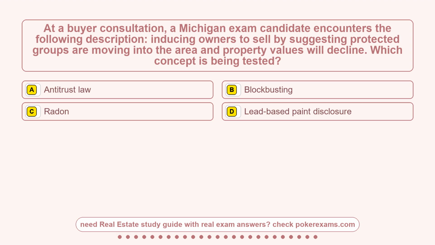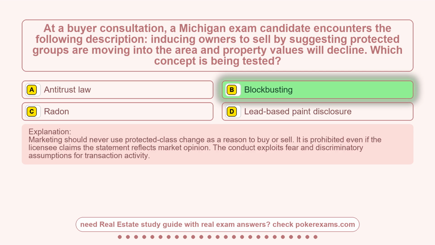Question 14. At a buyer consultation, a Michigan exam candidate encounters the following description: inducing owners to sell by suggesting protected groups are moving into the area and property values will decline. Which concept is being tested? Option A, antitrust law. Option B, blockbusting. Option C, radon. Option D, lead-based paint disclosure. The correct answer is option B, blockbusting.